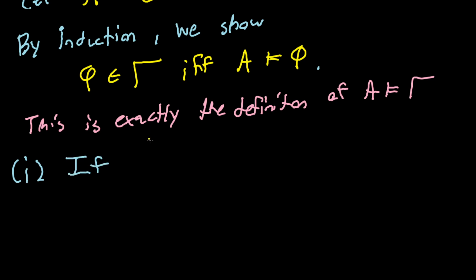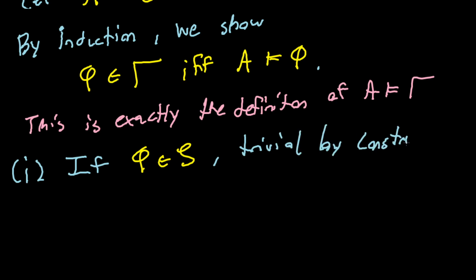If phi is a sentence symbol, trivial by construction. Right? We took A to be all of the sentence symbols that are in gamma. So clearly, if phi is a sentence symbol, then we've baked this in, right? Okay. So bullet point 2.